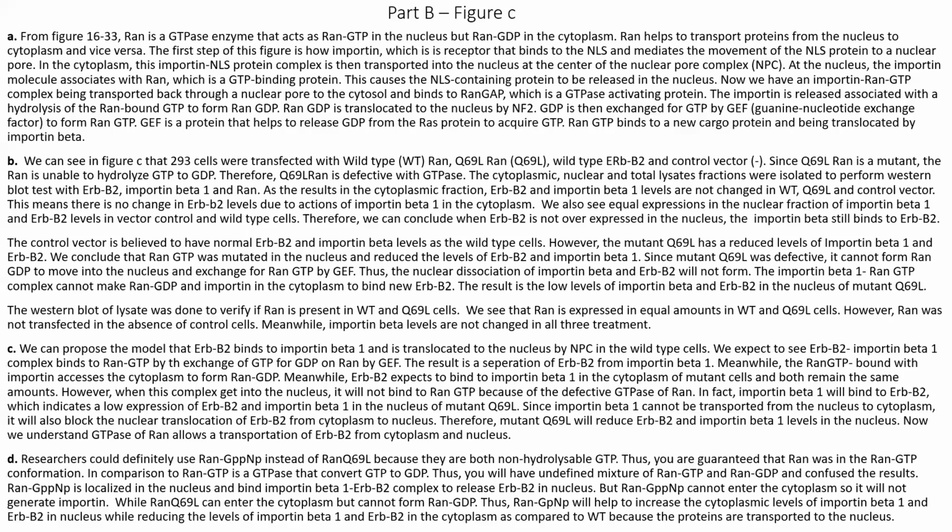we have 293 cells that were transfected with wild type RAN, Q69L RAN mutant, wild type ERBB2, and the negative control vector. Since the Q69L mutant is defective, RAN is unable to hydrolyze GTP to GDP. Therefore, the Q69L RAN mutant is defective in GTPase. Then the cytoplasm, nucleus and the total lysate fractions were isolated to perform the Western blot test with ERBB2,